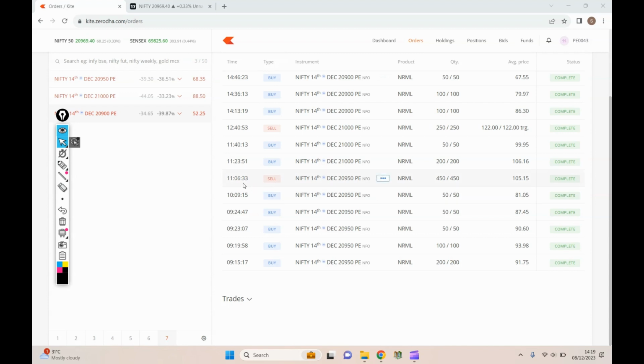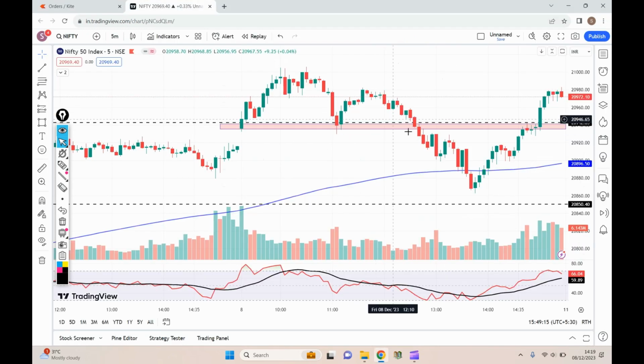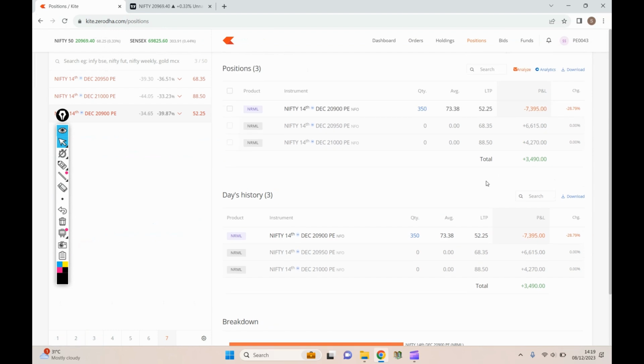If you see, the exit was at 11:06. This is the candle wherein I exited, because I was having a hesitation that Nifty would not give a breakdown of this level. So I exited in the 1 minute candle itself. Hence, I was able to make around 90,000 from this trade. If you observe 20,950 PE, I was able to gain around 6,000 rupees, which was a decent profit.